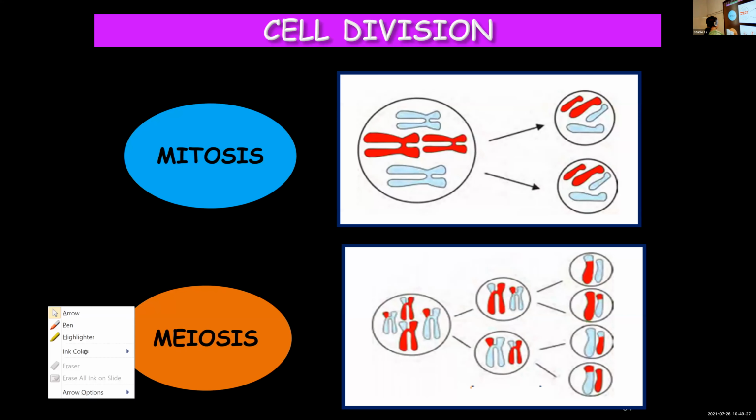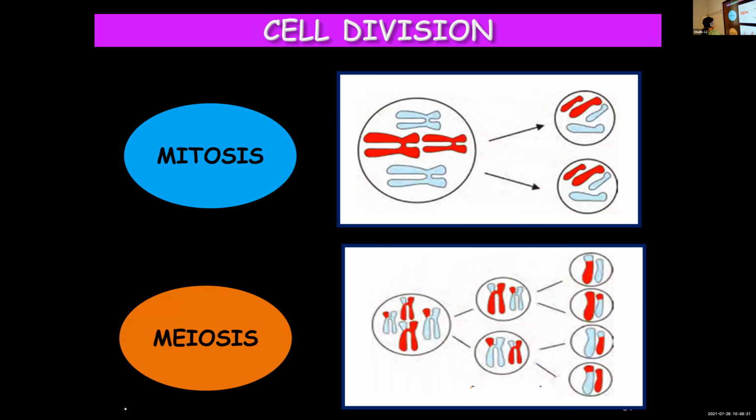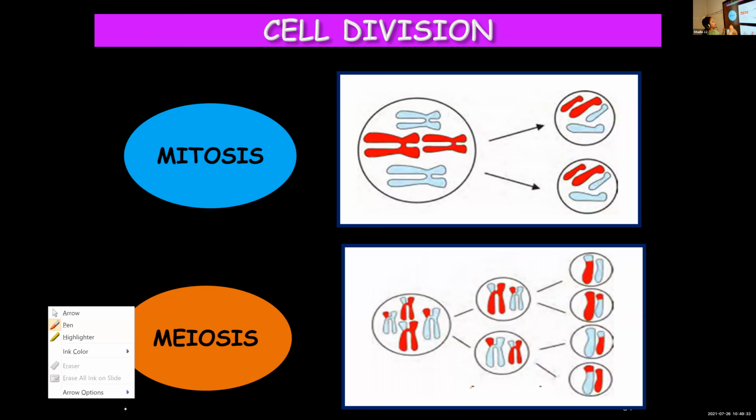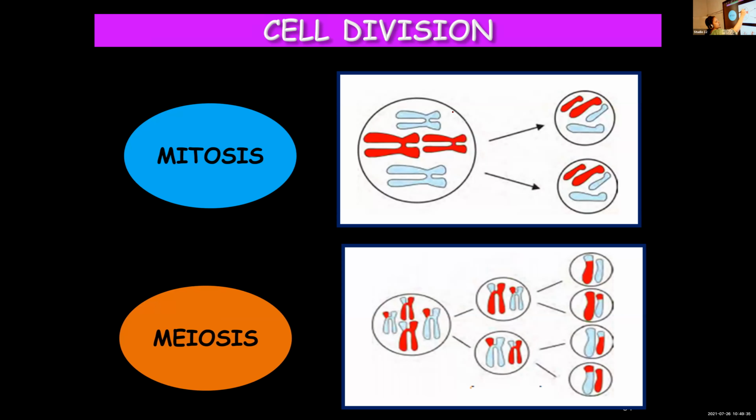The number of chromosomes will remain the same in mitosis. So here you can see 1, 2, 3, 4 chromosomes. This is the mother cell. This mother cell will undergo division and form 2 daughter cells. Only one division, just one division. The mother cell is dividing into two daughter cells.